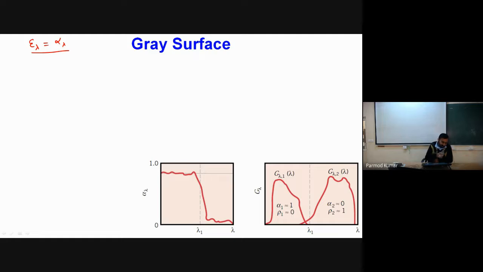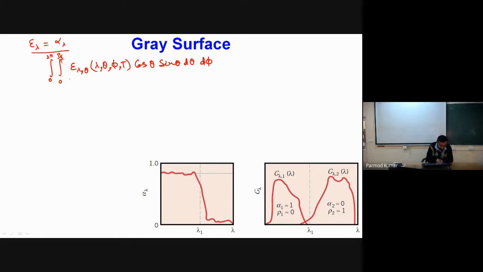Now if I see the fundamental definition of epsilon lambda, it is the integration from 0 to infinity, integration from 0 to 2 pi, and integration from 0 to pi by 2 of epsilon lambda theta, as a function of lambda, theta, phi and t, multiplied by cos theta sin theta d theta d phi.